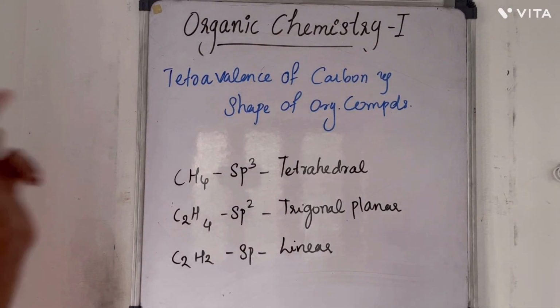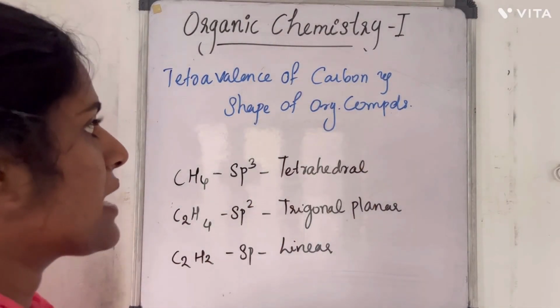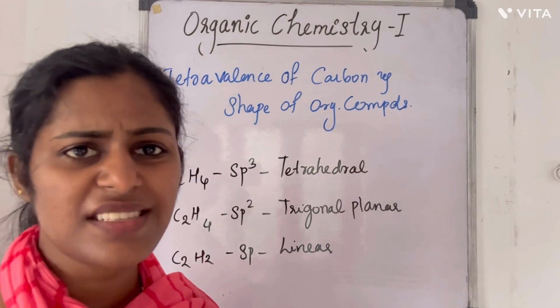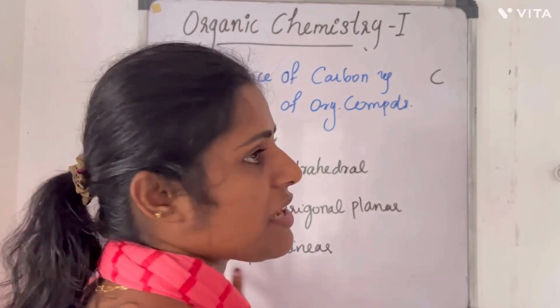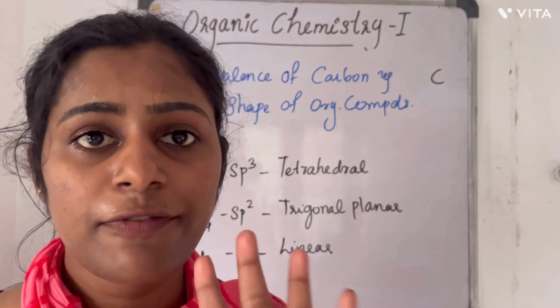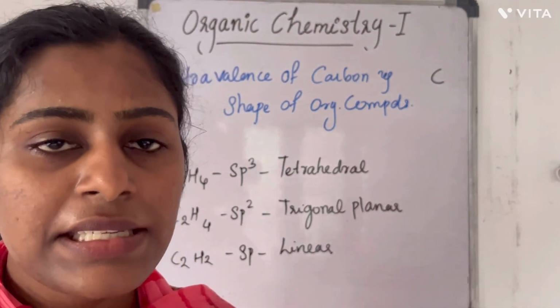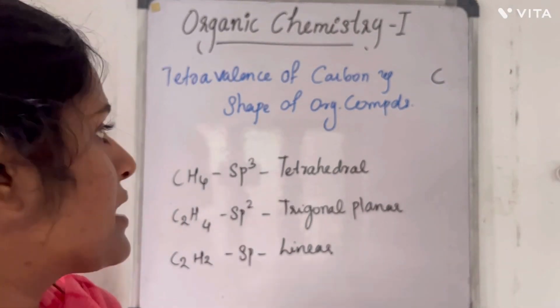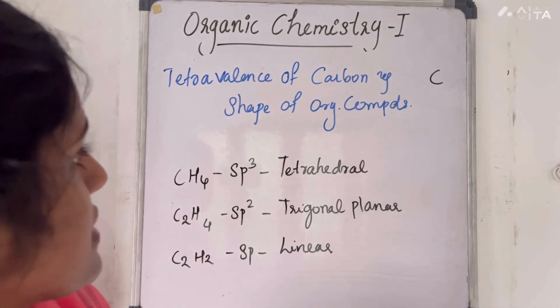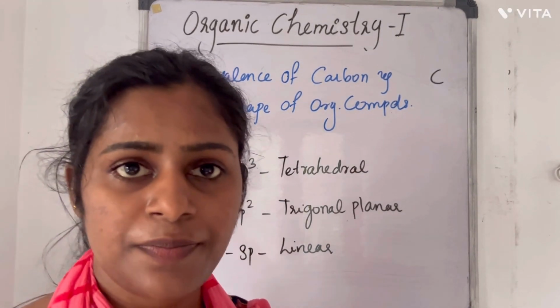The next topic is tetravalence of carbon and the shape of organic compounds. So what is this tetravalence of carbon? You know that carbon is tetravalent. Carbon has 4 valency. Valence is equal to 4. So it is tetravalent in nature. And what can we say about the shape of organic compounds?